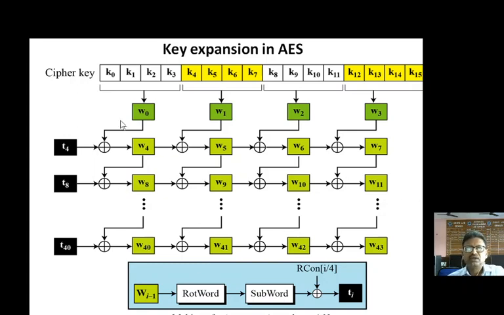In this way, we are able to get 44 words or 11 different keys. Out of the 11 different keys, the first key of 128 bits is used as it is, whatever is considered, and the remaining 10 keys are created with the help of the different words by the formula mentioned in the previous slides.